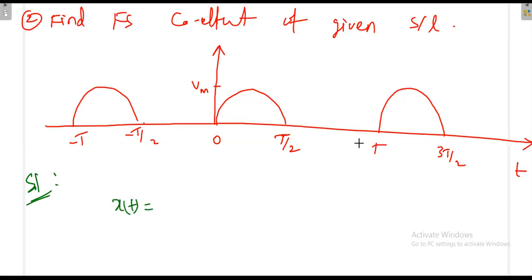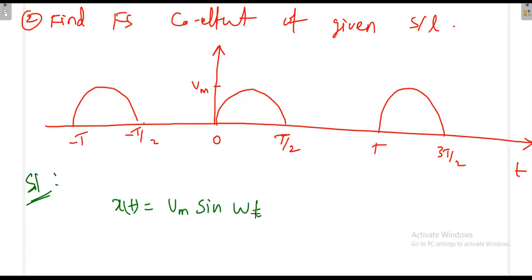Suppose if it is a complete signal, then we would have represented it like this: Pm sine. Again, this consists of some frequency. That frequency I'll write as sine omega t, or otherwise we can also write some omega naught, something like that. It's no problem. Again, sine omega t, the frequency.